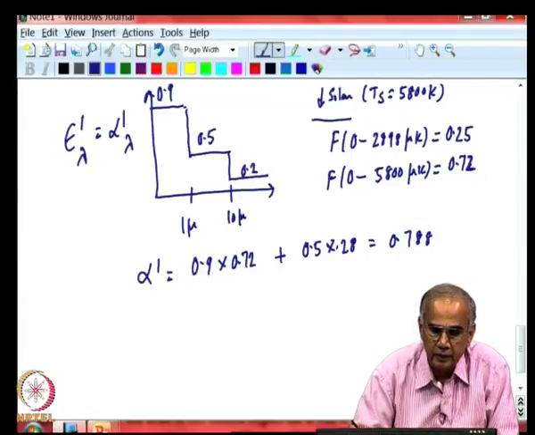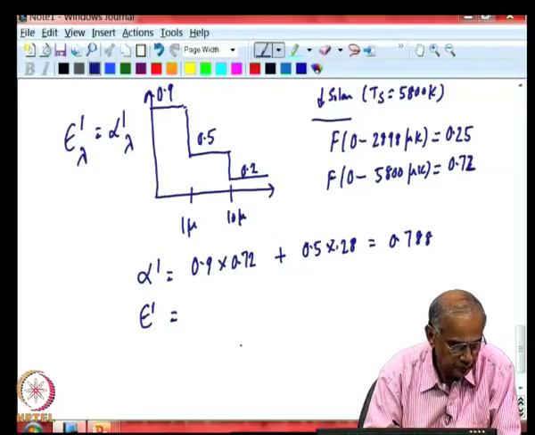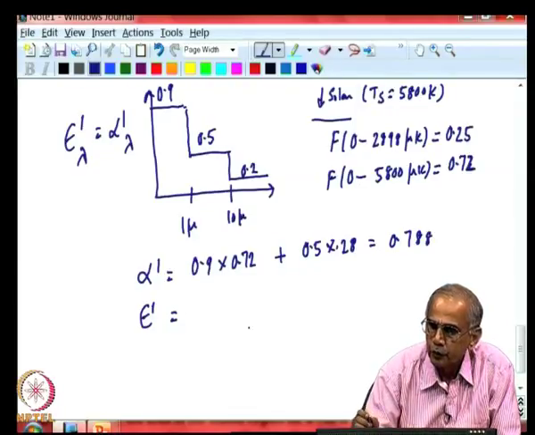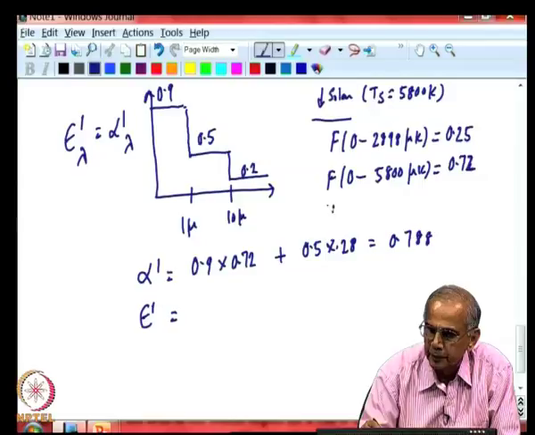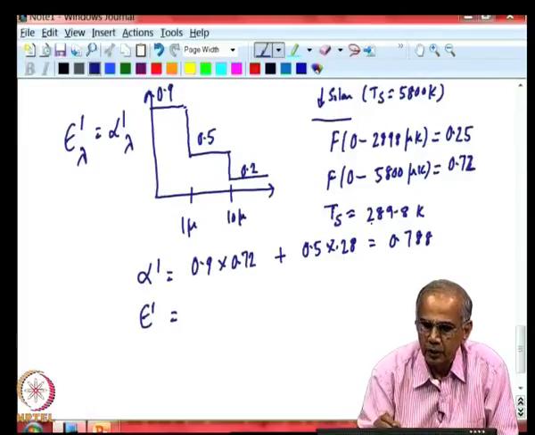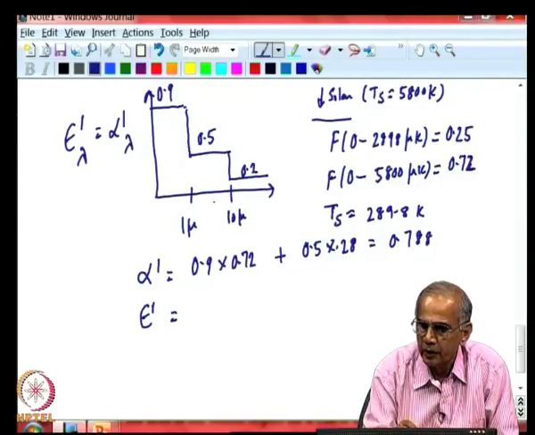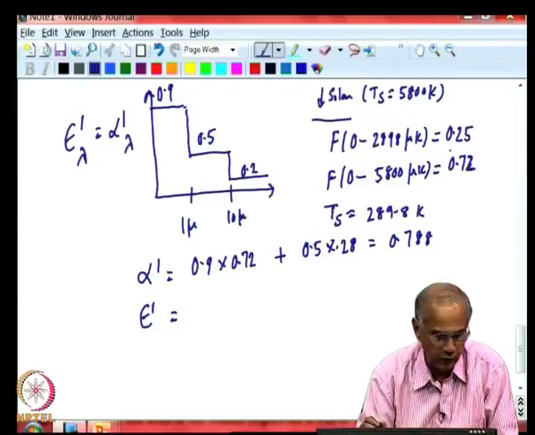For the same material, if you look at directional total emissivity, you have to use, assuming the surface temperature of the material is 289.8 Kelvin, assumed for convenience, close to room temperature. For this value, up to 1 micron there will be no radiation. Between 1 and 10 there will be about 0.25.